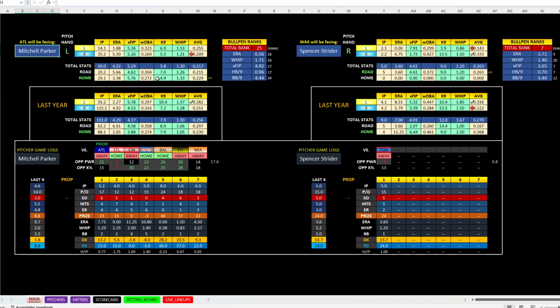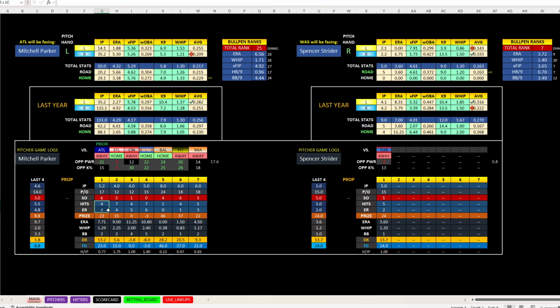So you look at his stats here, and they look decent. His WHIP's a little high. He doesn't really strike people out. Last year, he gave up a .282 average to lefties, .251 to righties, .256 overall, .297 on the road, a little better, .230 at home. So we can say he is better at home. He did just face Atlanta, went 5.2 innings, gave up 4 hits, 4 runs, walked 2. So we can say Atlanta's probably going to put up a couple of runs.